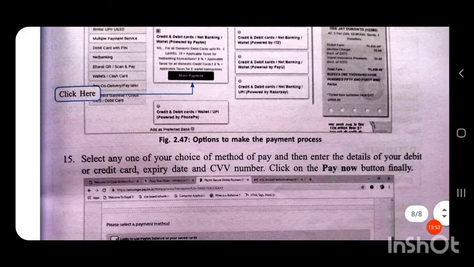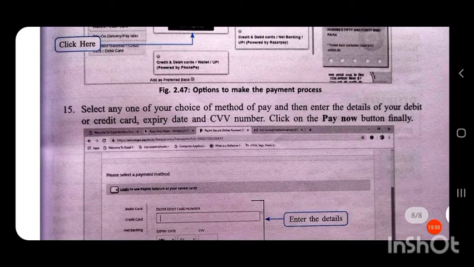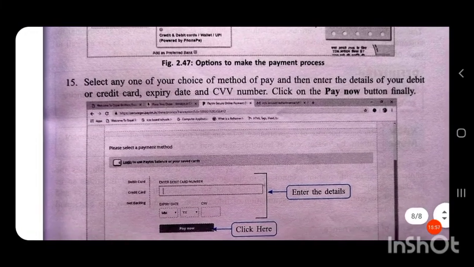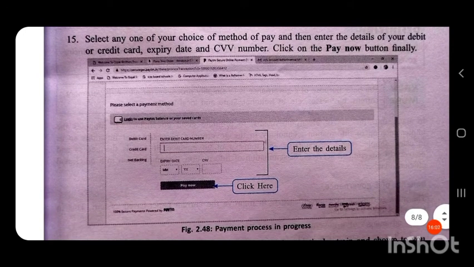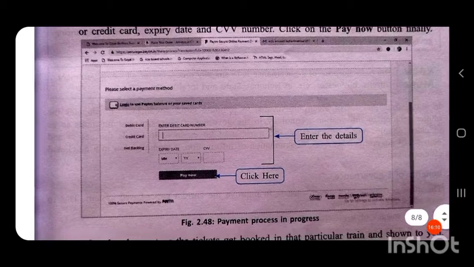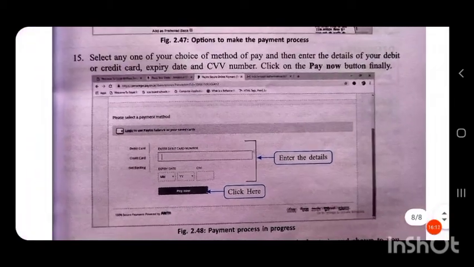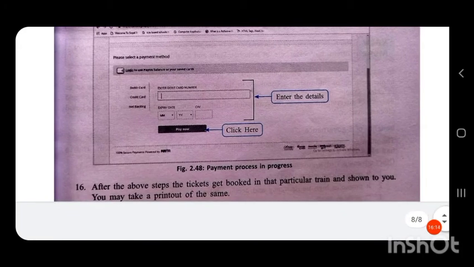Then select any one method of payment of your choice and enter the details of your debit or credit card, expiry date and CVV number. Then click on the pay now button.